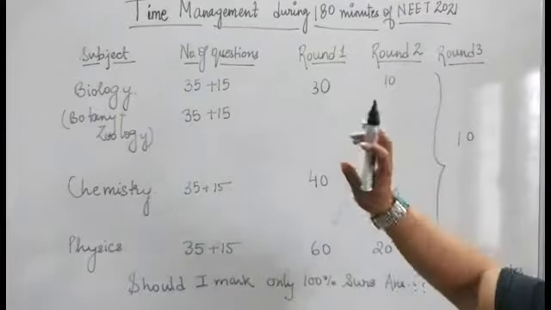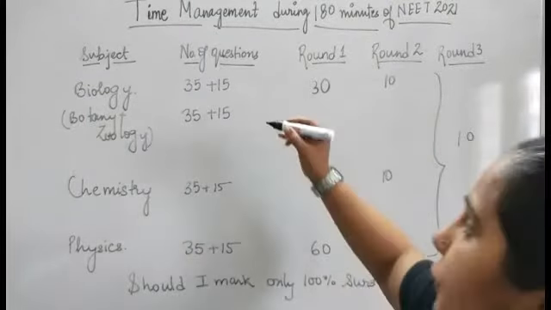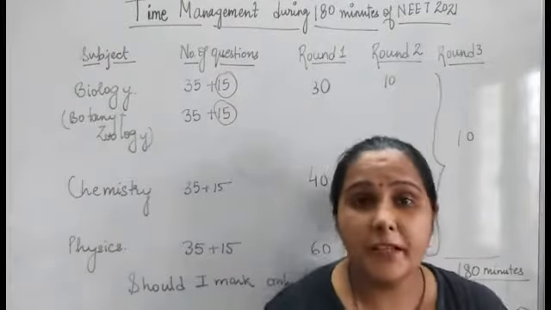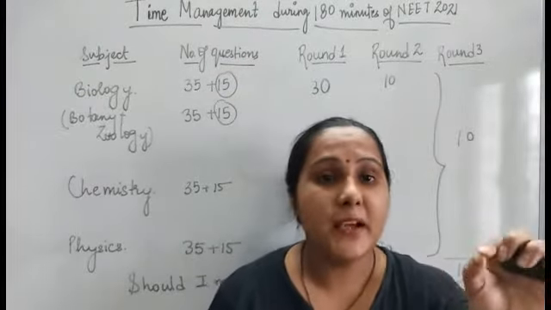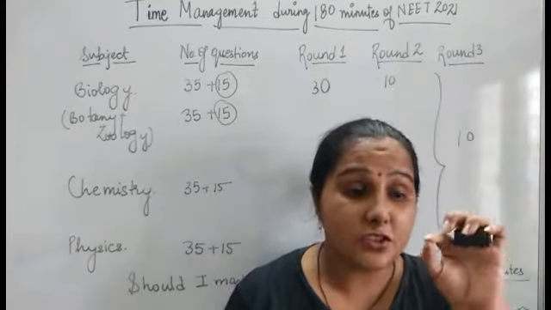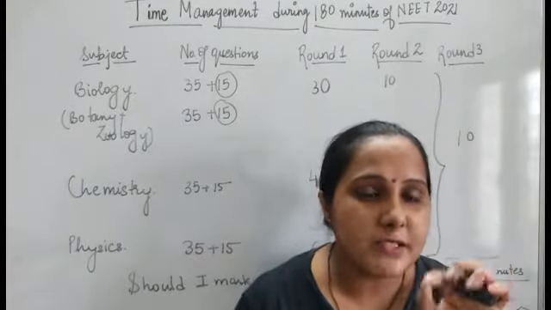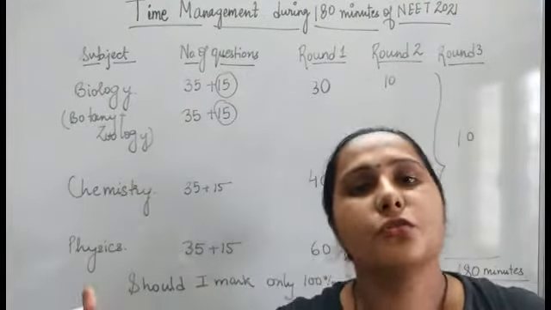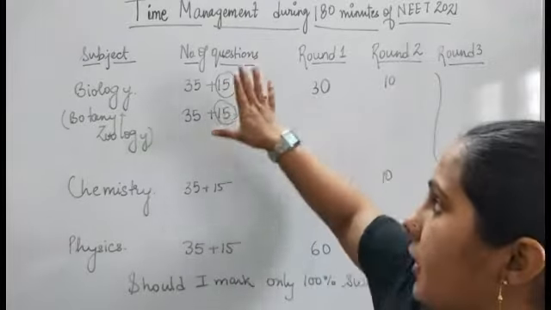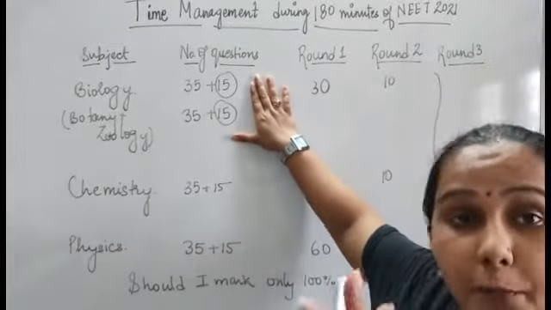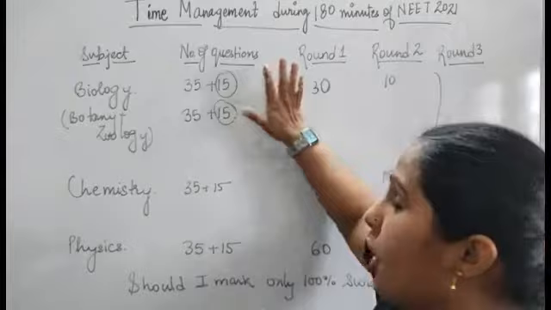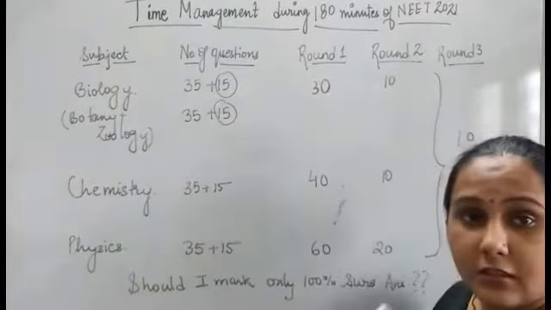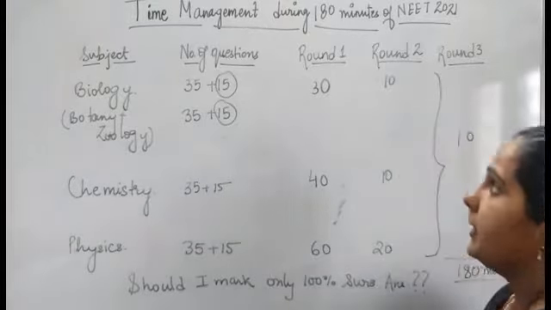So I suggest that you go for the 15-question part first, because you will be under pressure to select the best 10 questions, the ones in which you are almost 100% sure that you are giving the correct answer. Otherwise, if you don't know, you should leave it. As you have to select the top 10 questions out of these 15 optional questions, I would suggest that you go for section B first.